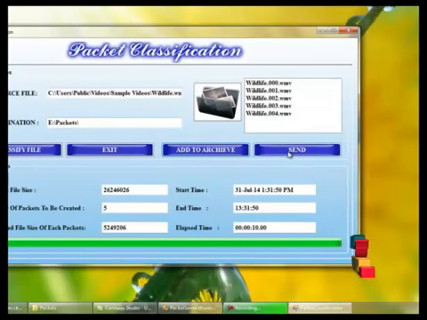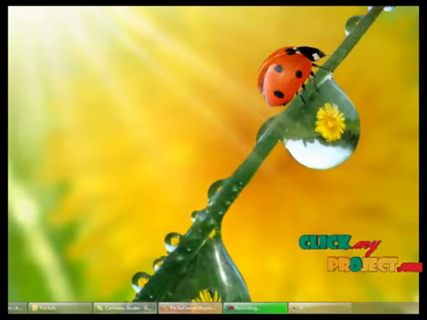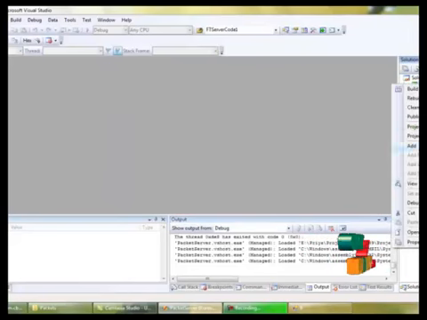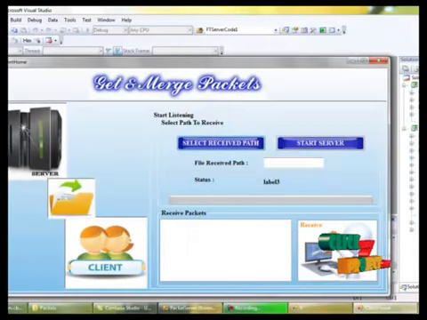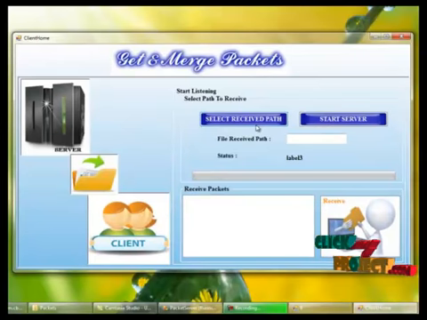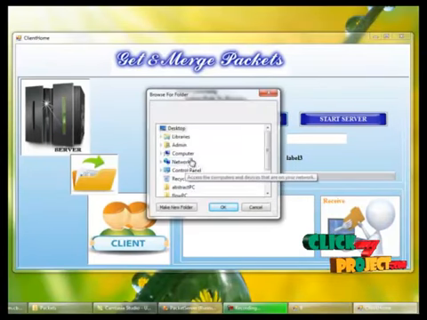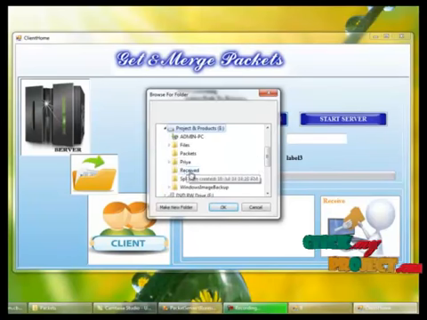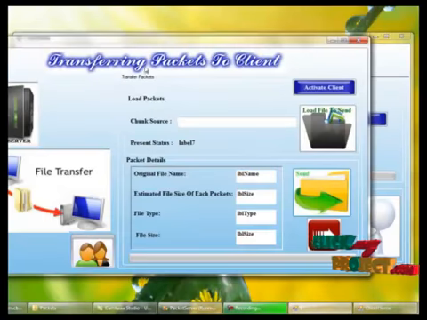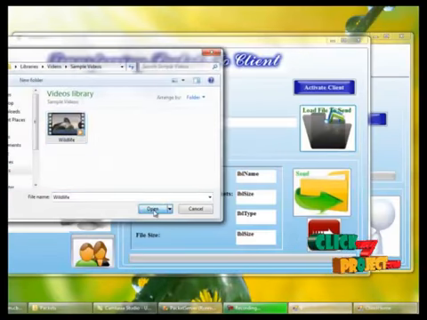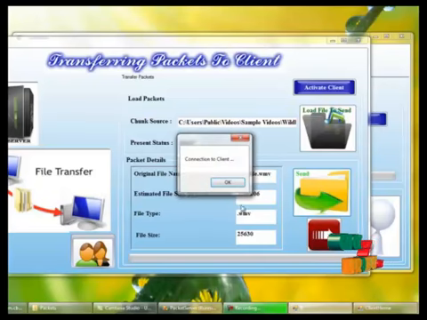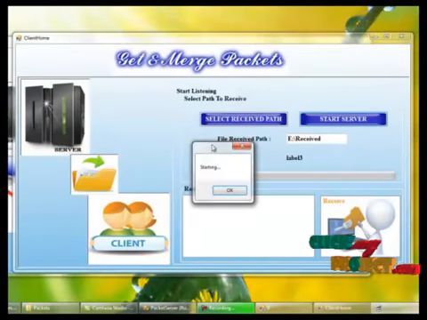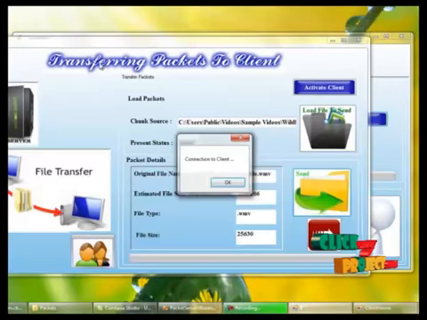And next one is to send the packets to the client. For that we have to run the client side. For that we have to select the received path for the client. I am selecting the received path as receive, the folder which I created earlier. And here is how to select the file, and you can press the send button to send to the client, connection to the client. And here we have to start the server, starting and running and waiting to receive files.